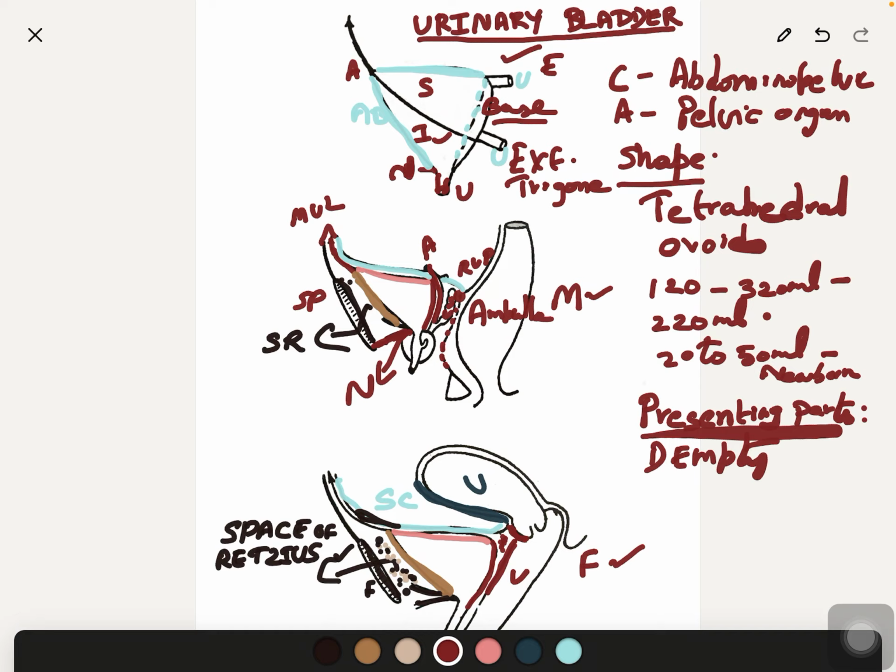In the male, the bladder neck is surrounded by the base of the prostate. So this is the base of the prostate. In the female, it lies at a lower level and comes in contact with the urogenital diaphragm.